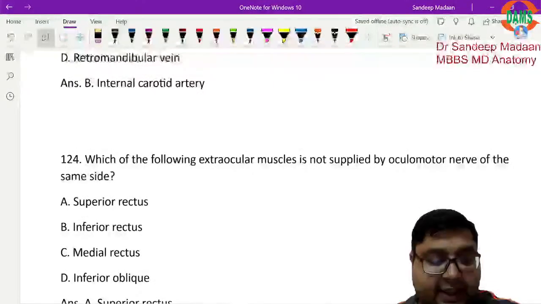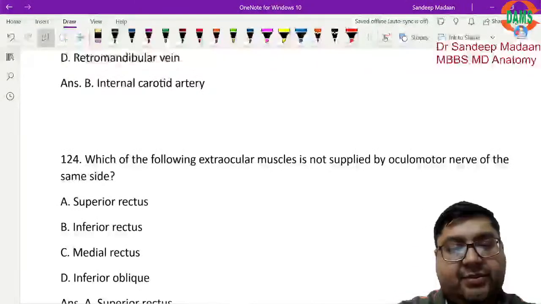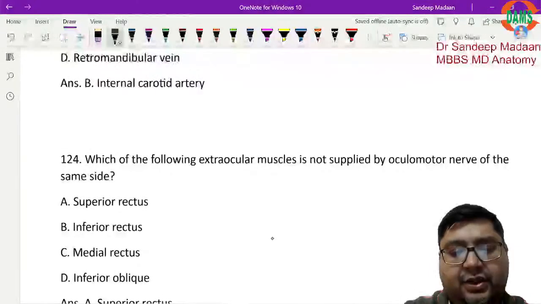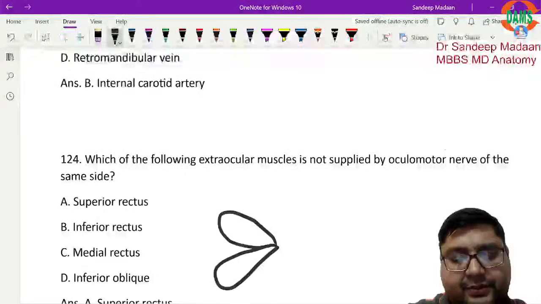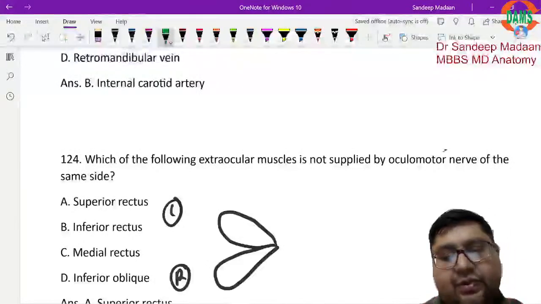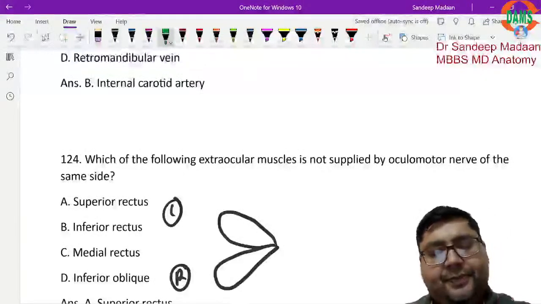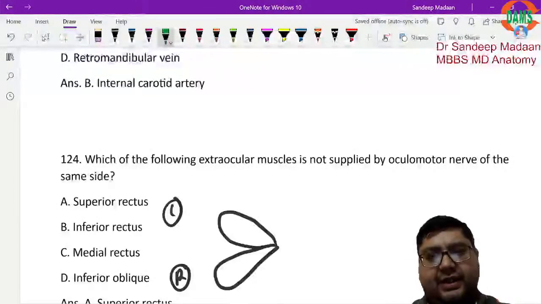Very nice question. Let me explain this way. If you see the nucleus of the third nerve, suppose this is left side, this is right side. We have the nucleus in such a way that the nucleus is kind of emerging, because the third nerve nucleus is actually a nuclear complex basically, okay?